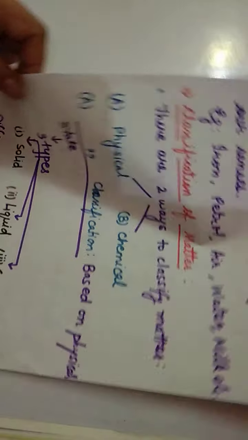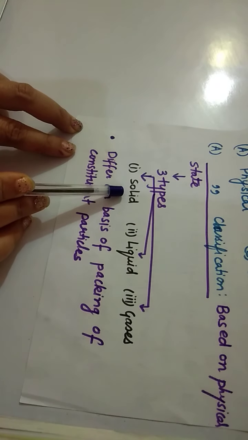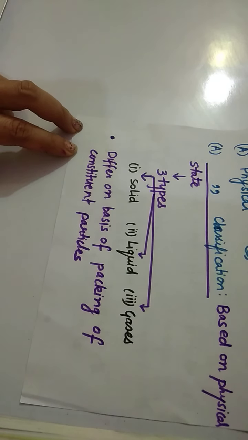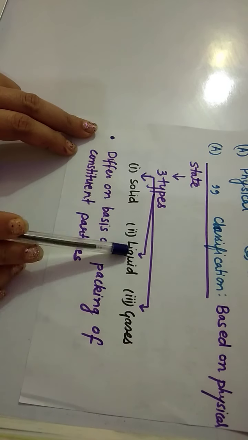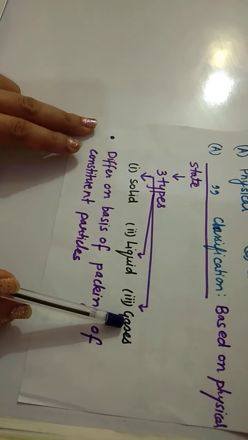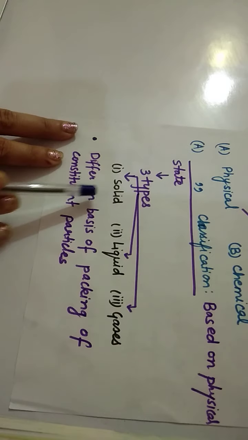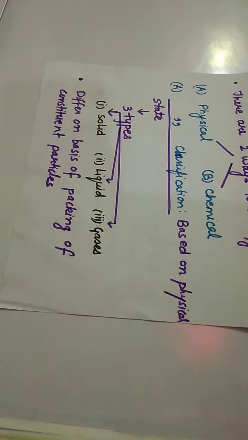On the basis of physical state we have divided matter into three types: solid, liquid and gases. These are the three physical states under physical classification. You all know we distinguish solid, liquid and gases on the basis of packing of their particles.